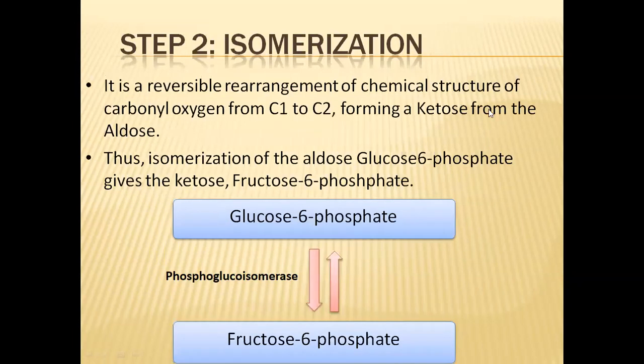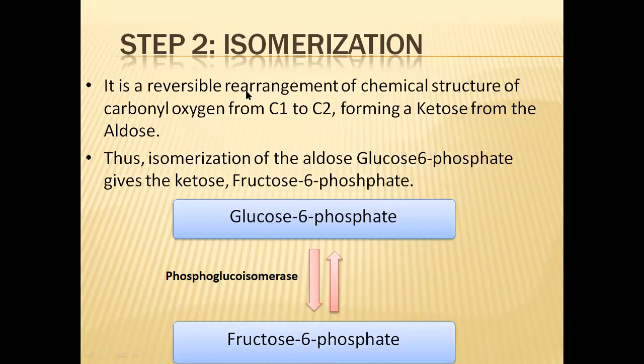And the second step is considered as an isomerization reaction. This isomerization reaction is a reversible reaction. The first step is an irreversible reaction, but this isomerization is a reversible reaction. In this reaction, what is happening? Glucose and fructose both have the same chemical formula.